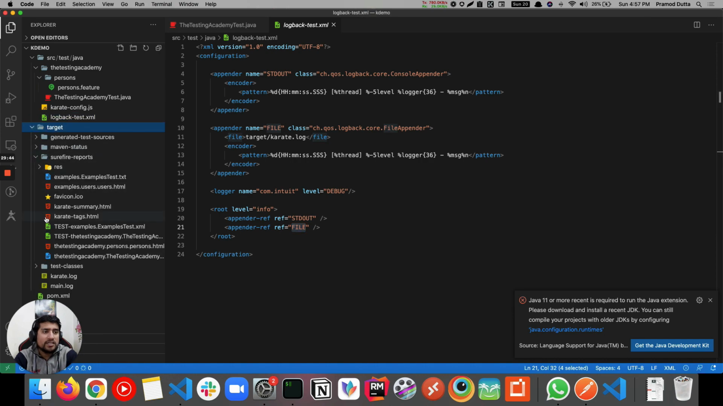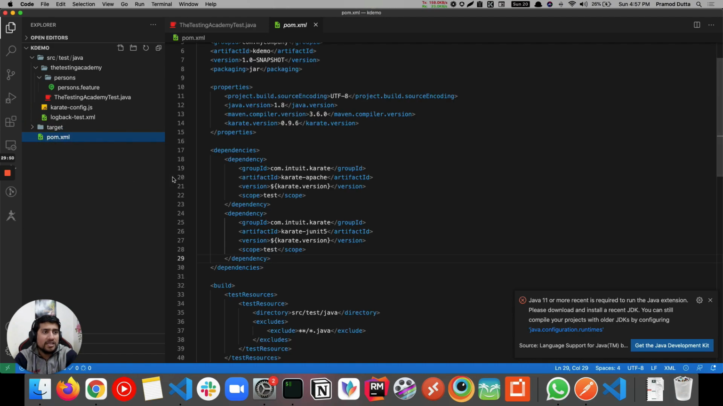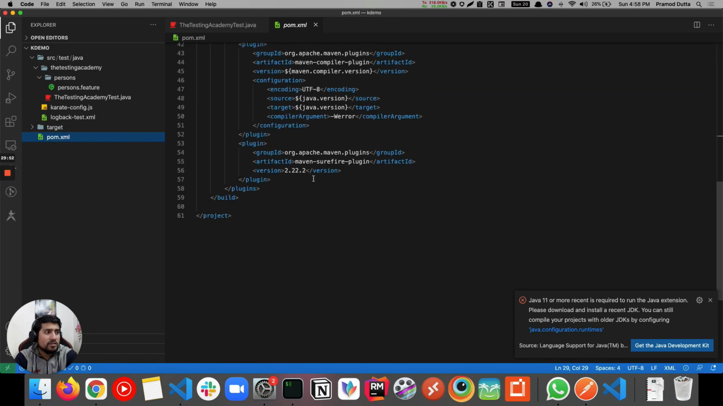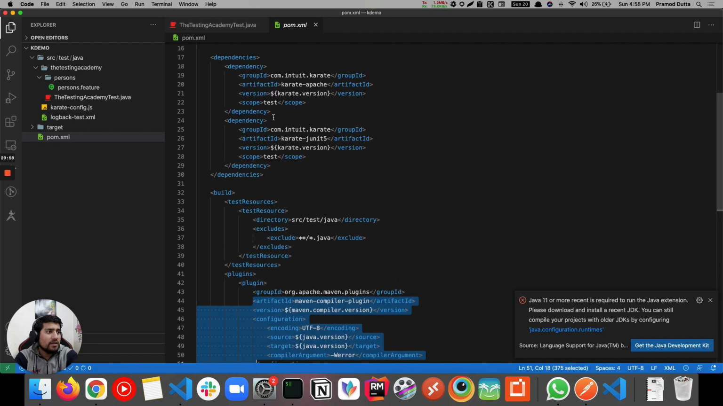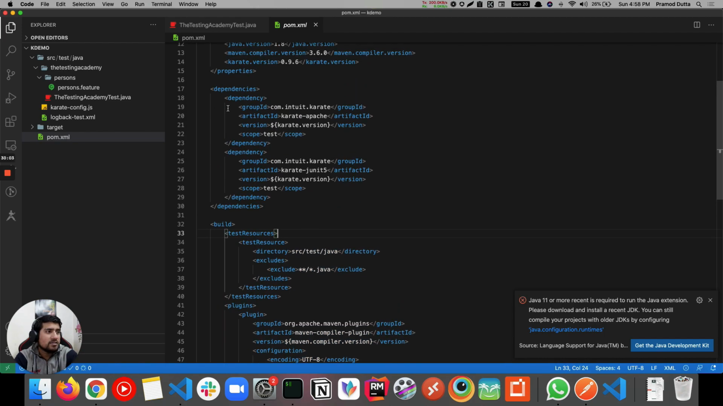The target folder is again created by default by your surefire, with reports and all. If you see in the pom.xml, by default the surefire plugin is added for reporting purposes. And this is your Maven compiler. Here you are mentioning that we are running only feature files. This is the dependency of Karate. So this is how your folder structure looks like.